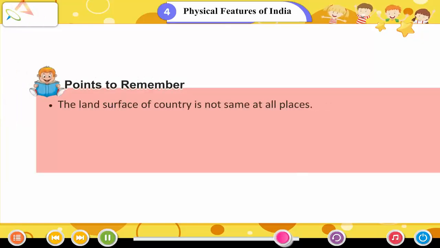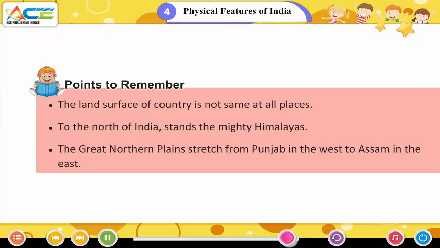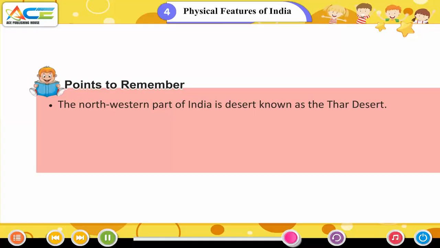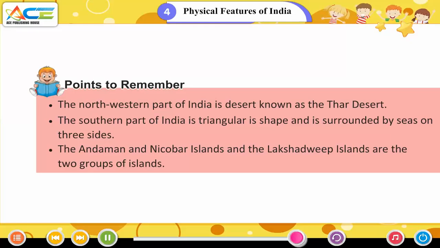Points to remember. The land surface of India is not the same at all places. To the north of India stand the mighty Himalayas. The great northern plains stretch from Punjab in the west to Assam in the east. The northwestern part of India is a desert known as the Thar Desert. The southern part of India is triangular in shape and is surrounded by seas on three sides. The Andaman and Nicobar Islands and the Lakshadweep Islands are the two groups of islands.